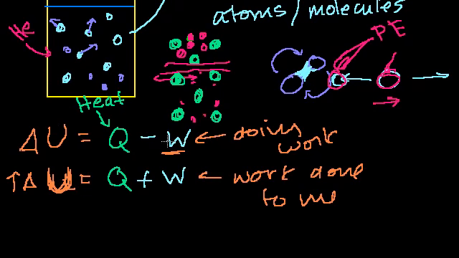But I just want to make you comfortable with either of these, because you're going to see them all the time, and you might even get confused even if your teacher uses only one of them. But you should always do this reality check. When something does work, it is transferring energy to something else, right? So if you're doing work, it's taking away your internal energy. Likewise, heat transfer is another way for energy to go from one system to another. So if my total energy is going up, maybe heat is being added to my system. If my energy is going down, either heat is being taken away from my system, or I am doing more work on something. And I'll do a bunch of examples with that.